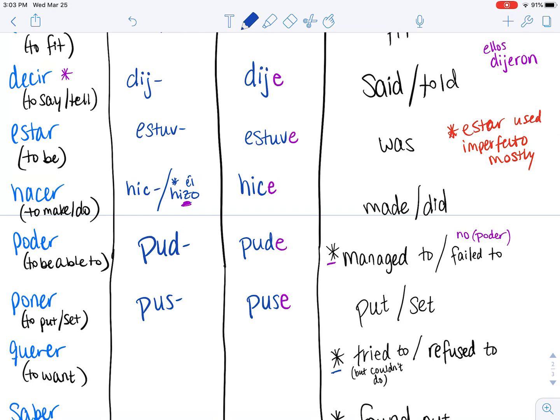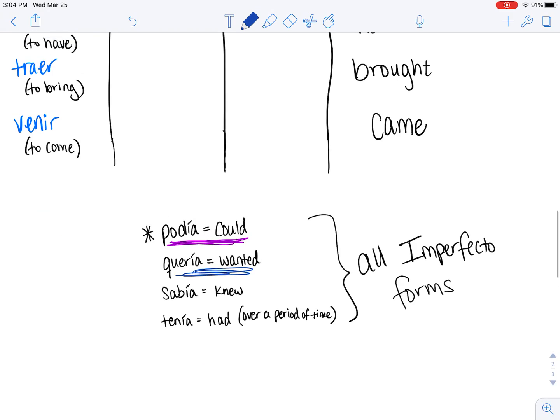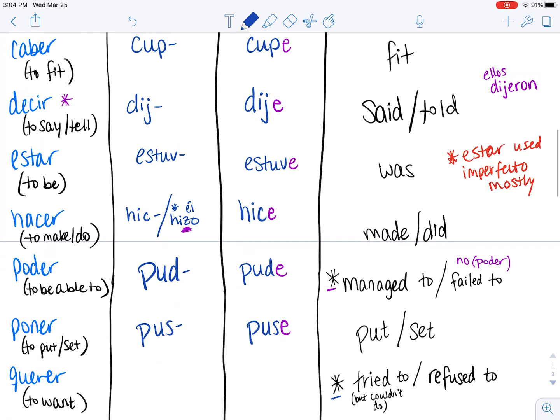If we wanted to say that we wanted to do something, again, we would use that imperfect form, quería. However, when we use no querer negatively, it has a connotation that you refused to do something.